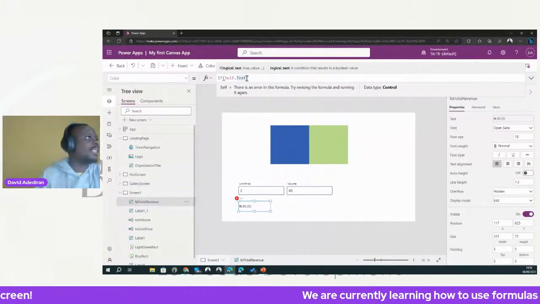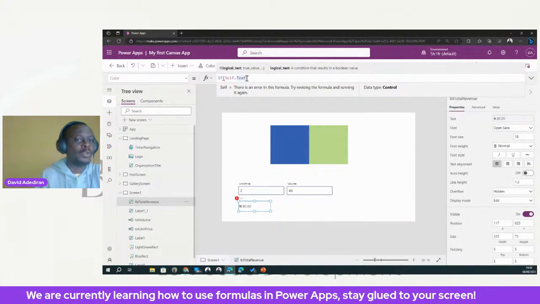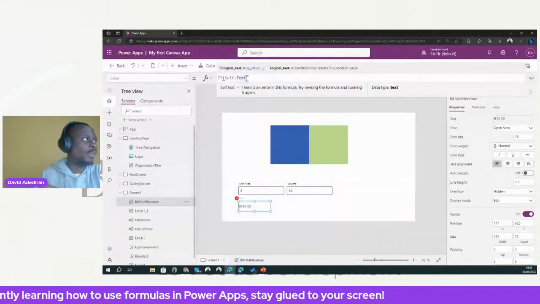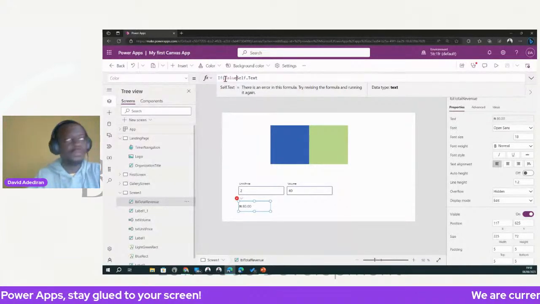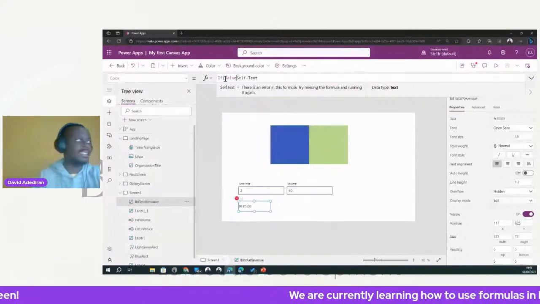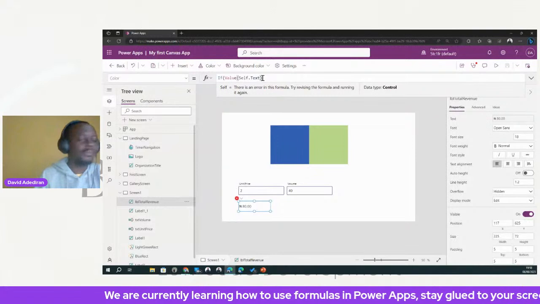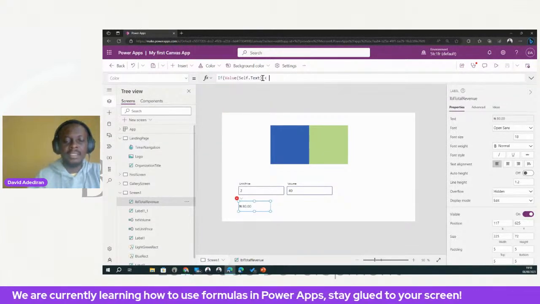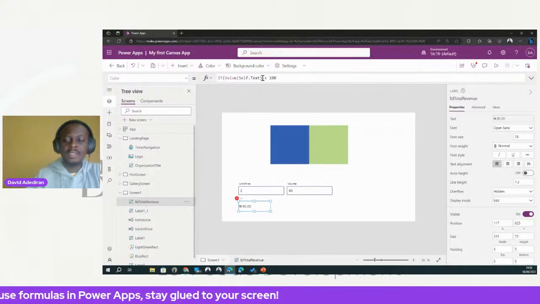I can also convert this back into a number. We've kind of formatted it, so I'm not sure if it will convert back to a number, but let me try. So value. I want to convert it back to a number because I want to compare. We're doing greater than or less than, so it has to be a number. So let's say value of self dot text is less than 100, then it should be red.